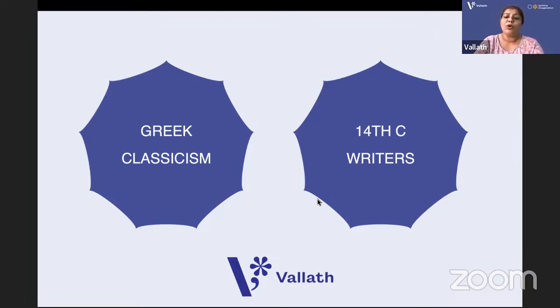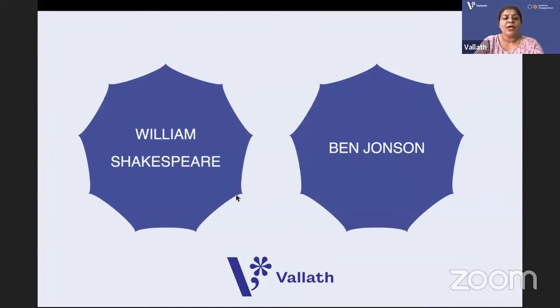There are also people like Thomas Malory. So prose of this period is important. They could also ask you some events. Okay, next there were questions from William Shakespeare as well as his contemporary and friend Ben Jonson.